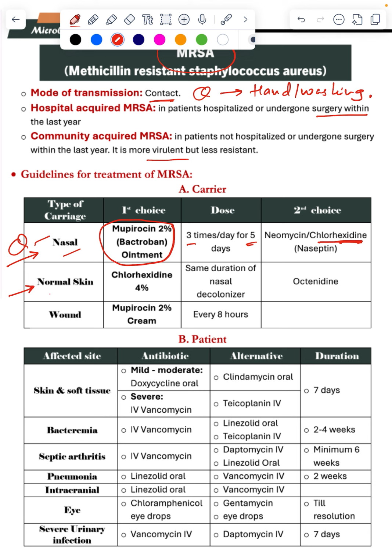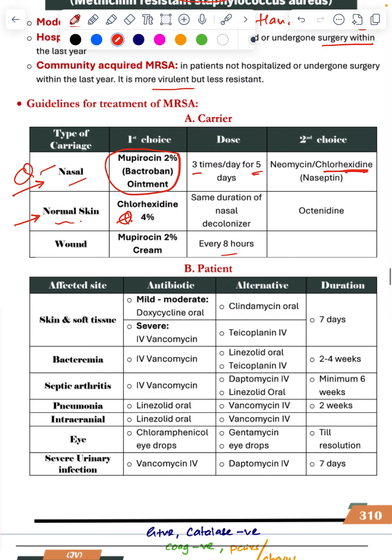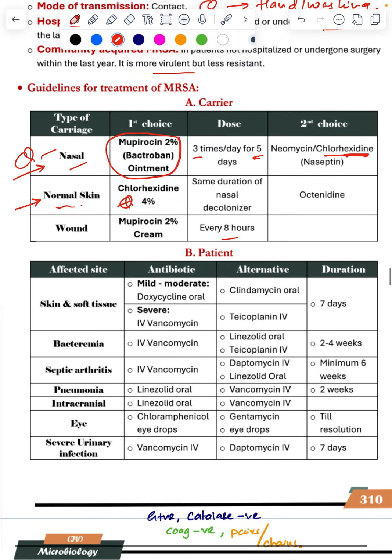This is the question. If the skin flora, skin is positive, that is nasal swab. For skin swab, chlorhexidine. This is a question. Same duration as nasal, 3 times a day for 5 days. If there is a wound, mupirocin 2%, and chlorhexidine for the skin. Every 8 hours means 3 times a day. This was about the carrier. Now the person is positive. Carrier means no symptoms, just carrying.